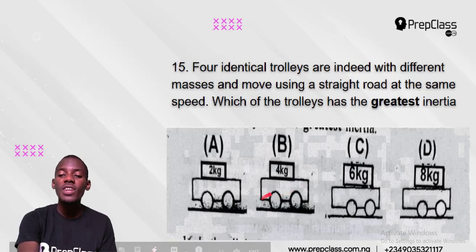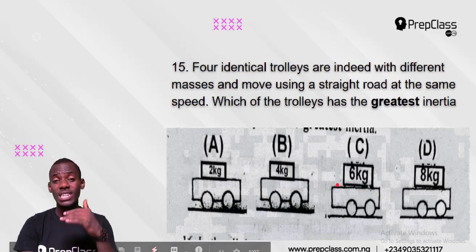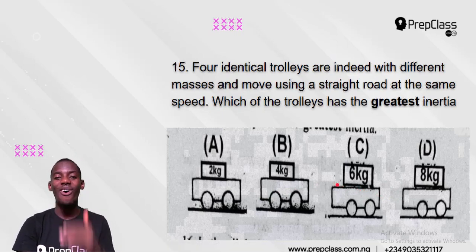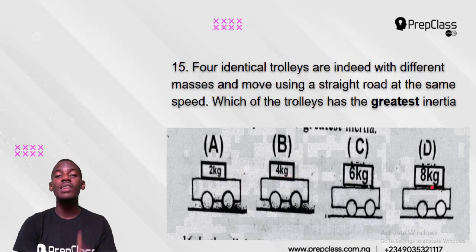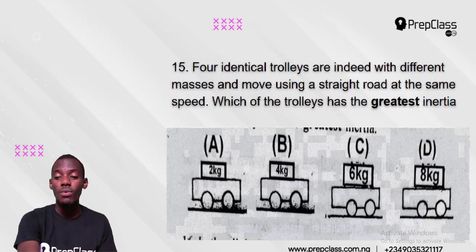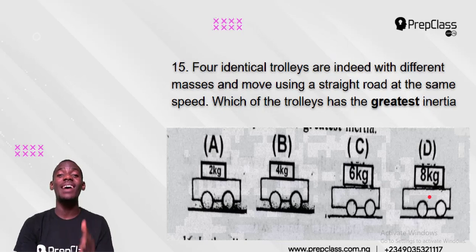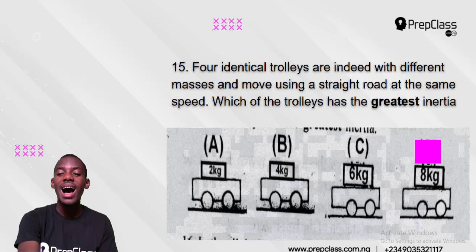Now the question is, which of these trolleys has the greatest stubbornness, or the greatest difficulty to push? This one is 2 kilograms, this 4 kilograms, this 6, and this 8. The one that has the greatest inertia will be the 8 kilograms, because it has the highest mass. So inertia, or difficulty, is a function of mass. The higher the mass, the higher the inertia of that body. And that brings us to the answer as D.